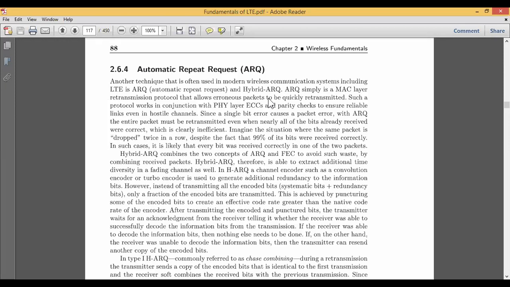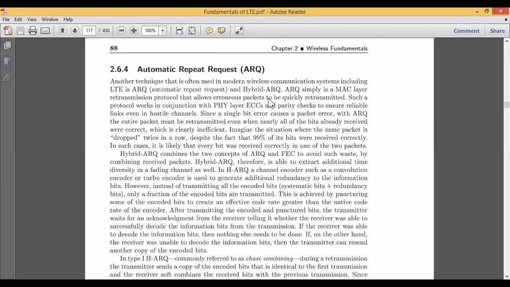Okay, it is automatic repeat request. Automatic repeat request is nothing but it will check if the bits are received properly, or if the packets are not received, or if the packet has some kind of error, then it has to be quickly retransmitted. It should not wait for the acknowledgement. So such types of protocols are there in the whole layer.